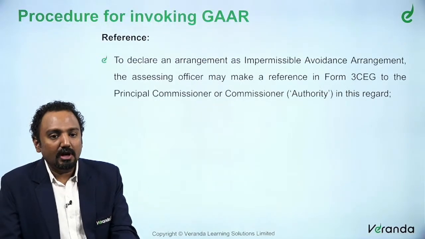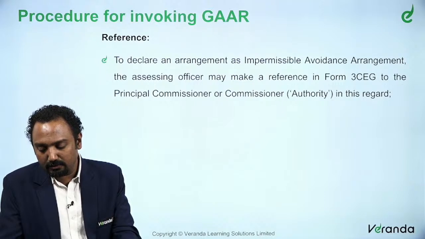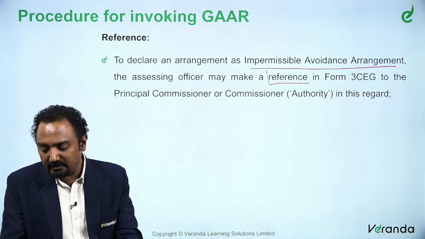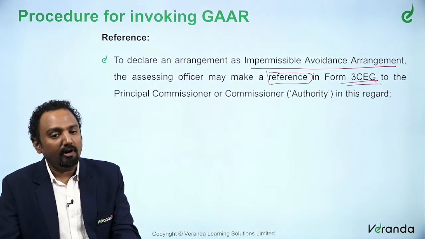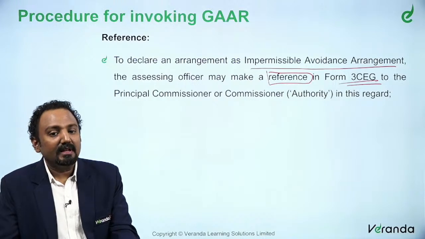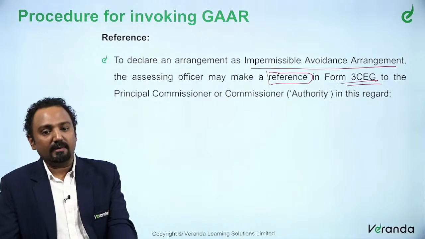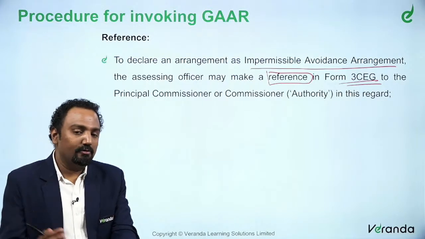Now the procedure: once the assessing officer feels that a particular arrangement is an impermissible avoidance arrangement, the assessing officer will make a reference, in form 3CEG, to the principal commissioner or commissioner to invoke GAAR.